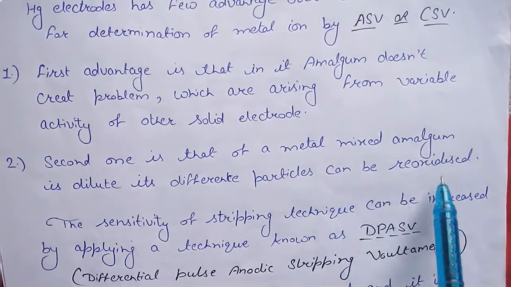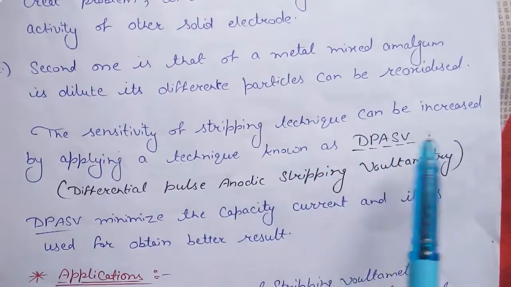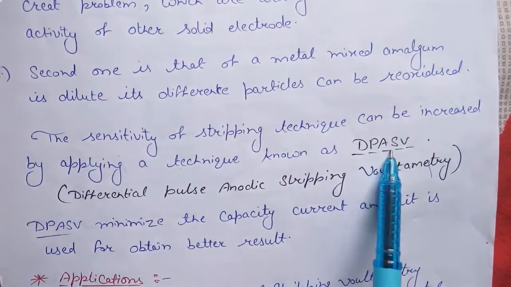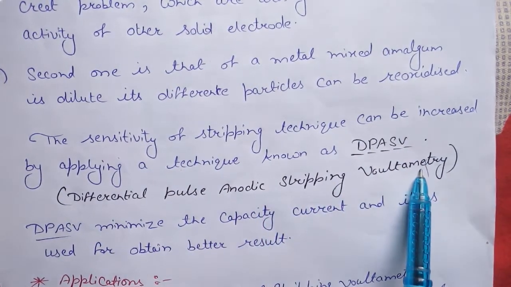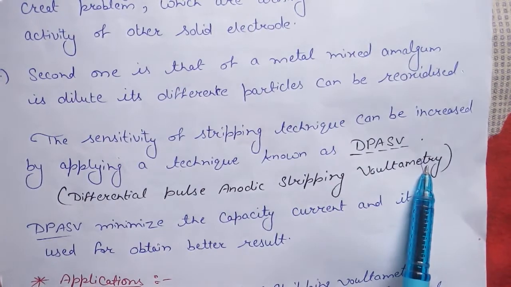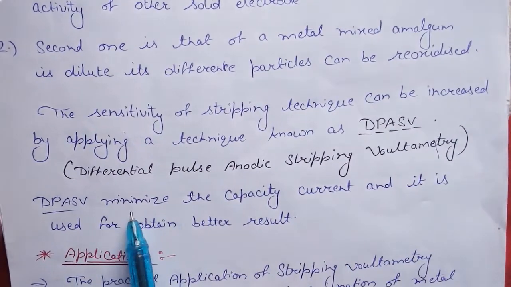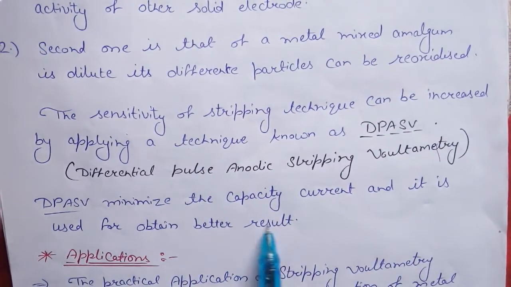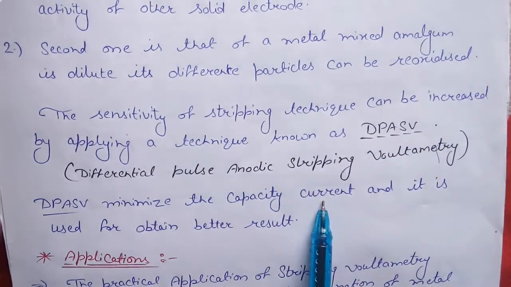So reoxidation can take place here. The sensitivity of the stripping technique can be increased by applying a technique known as DPASV, differential pulse anodic stripping voltammetry. That is a technique used to increase the sensitivity. DPASV minimizes the capacity current and is used for obtaining better results. I hope the advantages are clear from here.